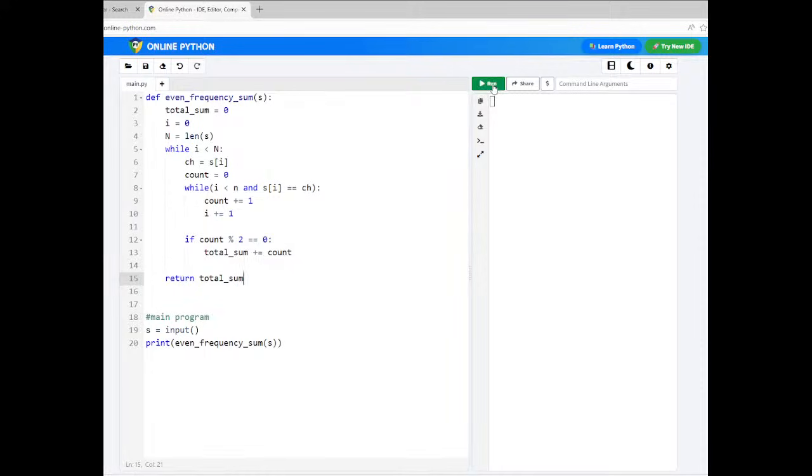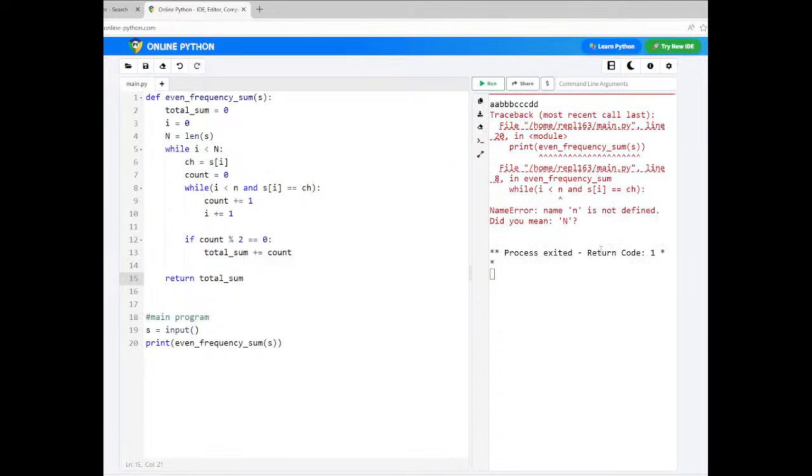So let's run this code. Now it is waiting for the input. Now we will enter the input A, B, B, B, then C, C, C, then D, D. So there is some problem here.